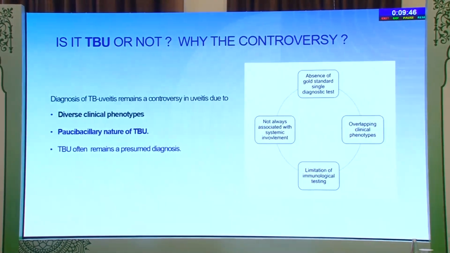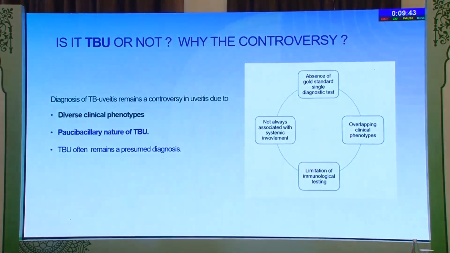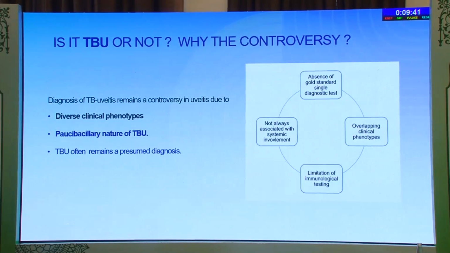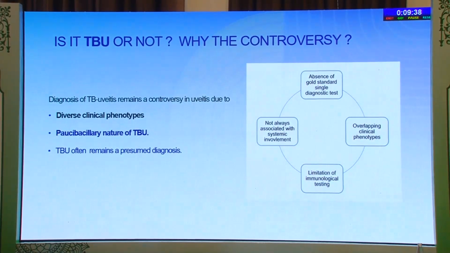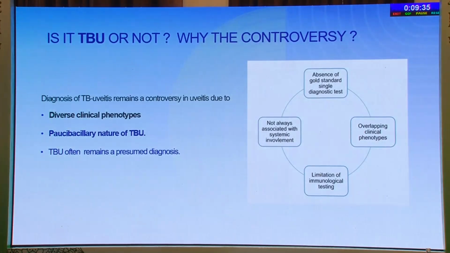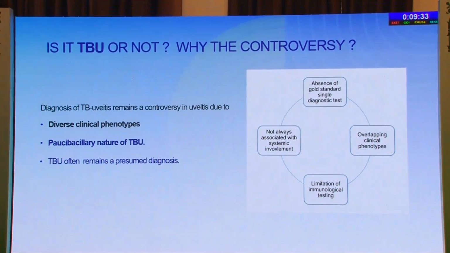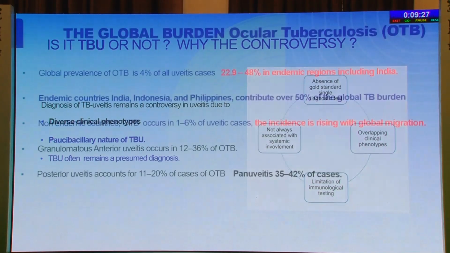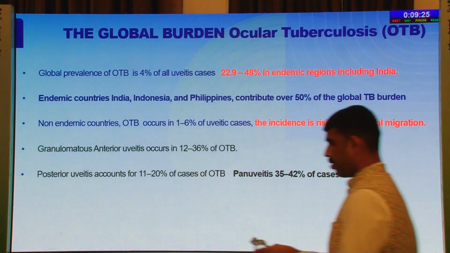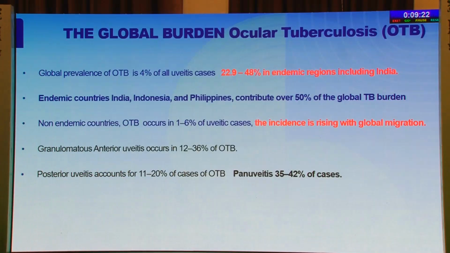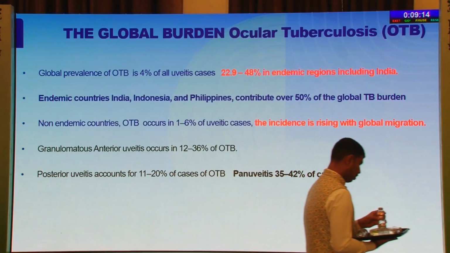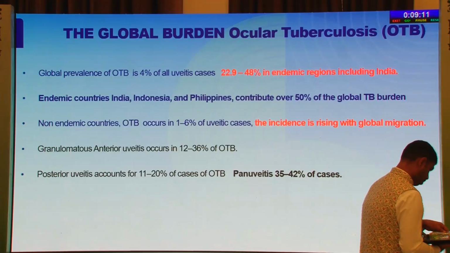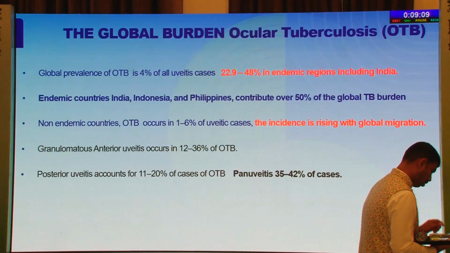The reason is because there's an absence of a gold standard single diagnostic test for TB. Most of the clinical phenotypes are overlapping. There is a limitation of the immunological testing, and it's not always associated with systemic involvement. And as you know, TB uveitis is a paucibacillary infection. The global prevalence of ocular tuberculosis is only 4%, but in endemic regions it's between 22 to 48%. Endemic countries like India, Indonesia, Philippines contribute to more than 50% of the global burden, but the incidence is rising with global migration even in the non-endemic countries.